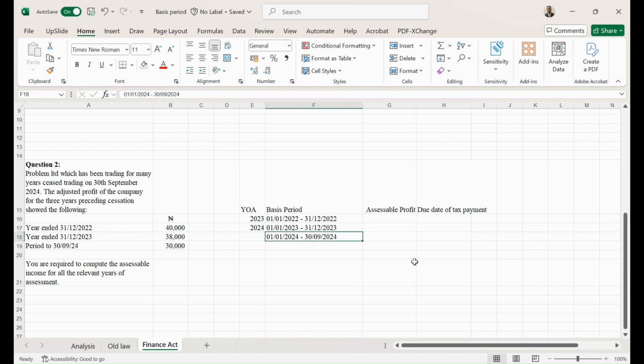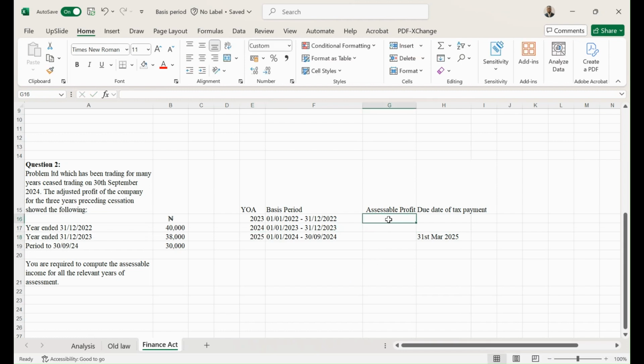The last one, we need to determine the due date. If a company ceases operation in September 2024, the due date of payment of tax is going to be 6 months after, so that's going to be 31st March 2025. Since the tax is due in 2025, I'm going to have a year of assessment of 2025.